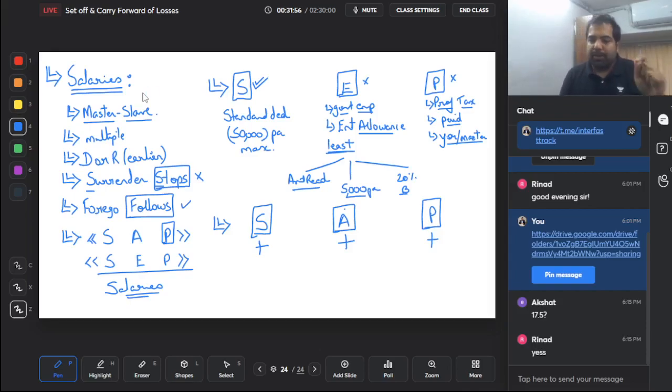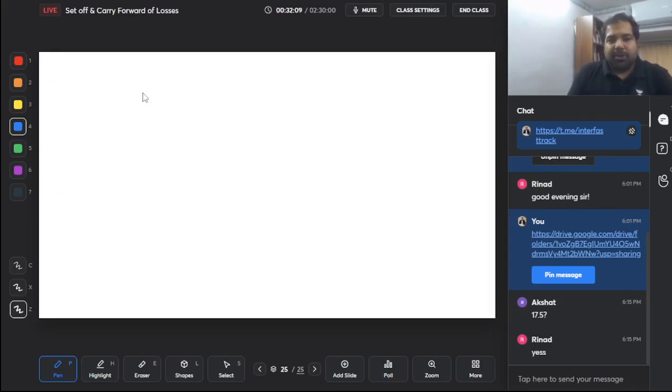Now it's time to go deeper into each one of them. Very simple, guys. And we'll take salary. Salary is an ocean. We will dive into it. We will score the marks and we will get out without getting bothered by the other extra things. Alright, so first I'm focusing on the S, which is salaries. Guys, this SAP and SEP is only a shortcut for you and me. ICAI module, no book talks about SAP and SEP. Let's see what is salary, guys.